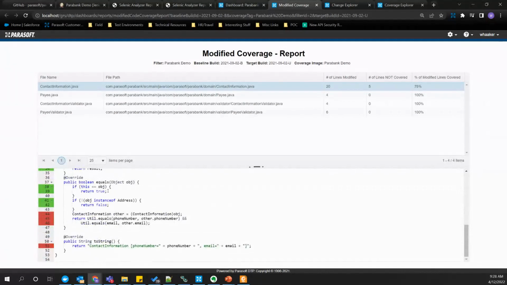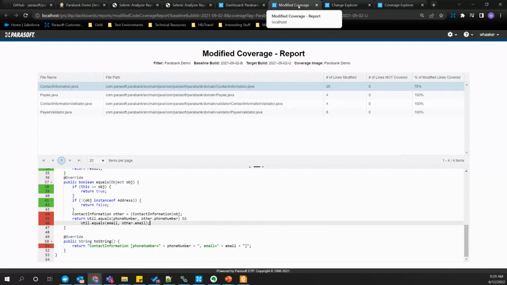And now, if I come down here in the equals method, we can see there's a portion of the equals method that doesn't have code coverage as well. And this looks like a good opportunity for a unit test, in fact. These types of core methods in the classes, this is the type of logic that unit testing can really help to fill in those gaps that functional tests would have difficulty covering. And this would be an area for a unit test to expand our coverage even further.